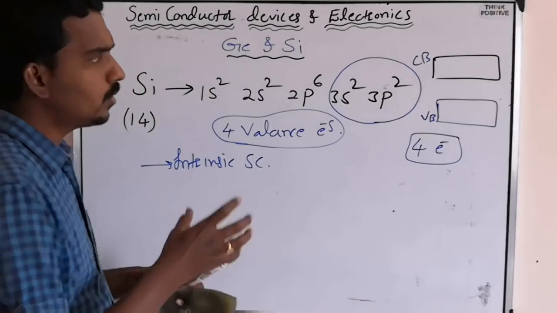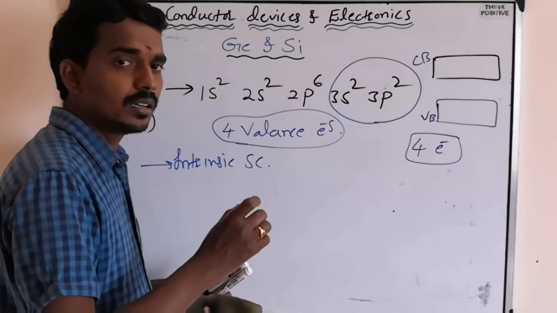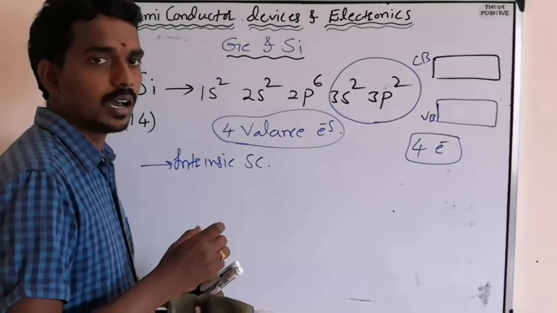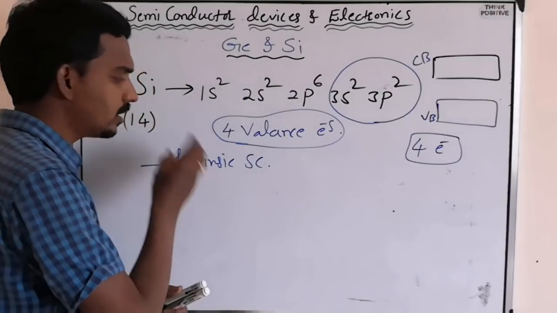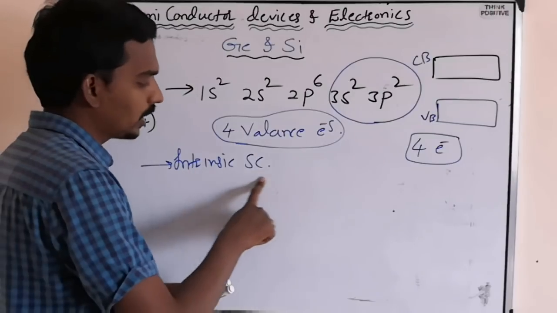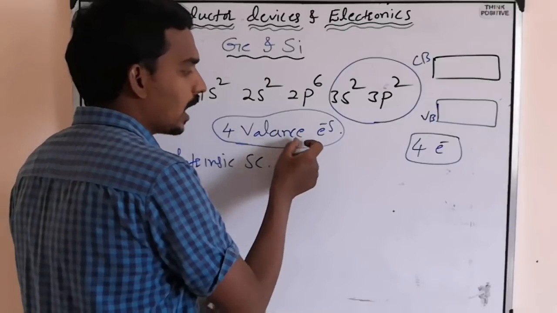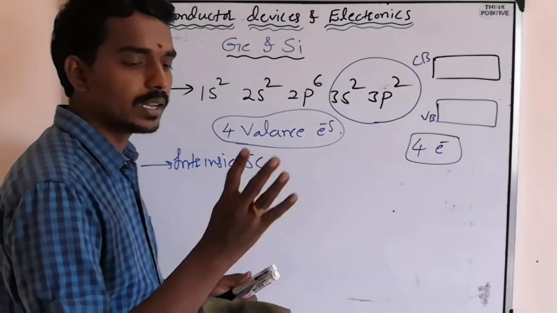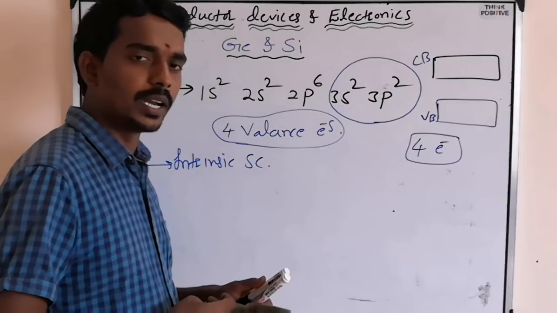Similarly, a pure silicon or germanium semiconductor which exists naturally, we call an intrinsic semiconductor, where each atom has 4 valence electrons. Why did I explain the covalent bond?